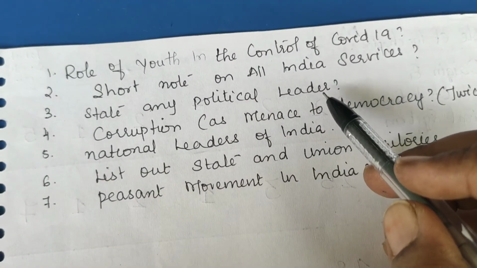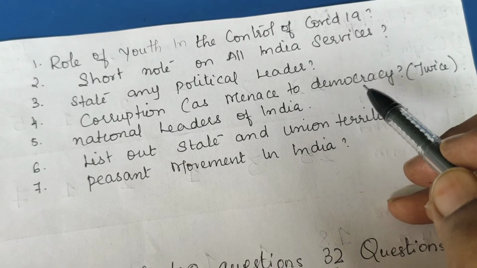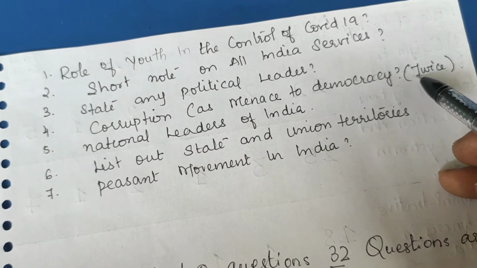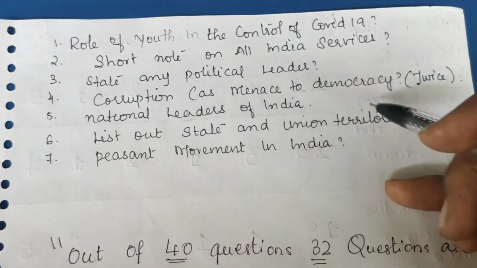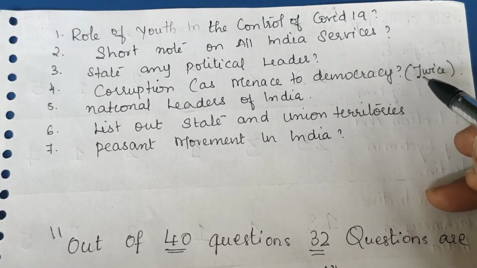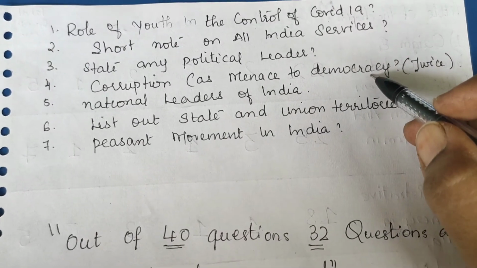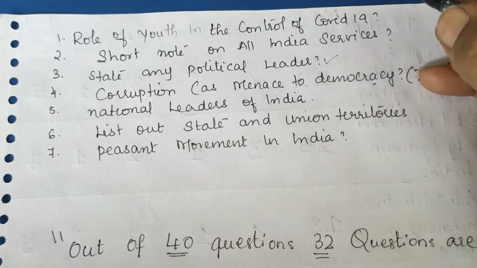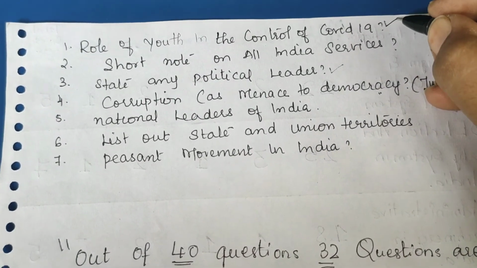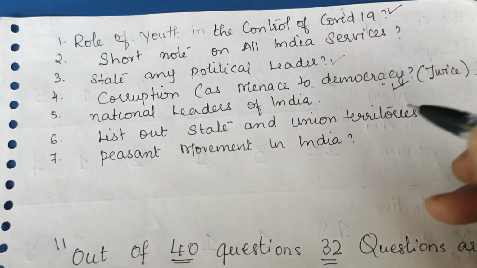State any political leader, corruption as menace to democracy, and it has been asked twice, even in model paper 1 and even in model paper 2, newly released by the Department of Karnataka Pre-University Education. This has been asked twice, so I think this is very important. This is very important as the situation is going on. And about democracy, corruption is very important.